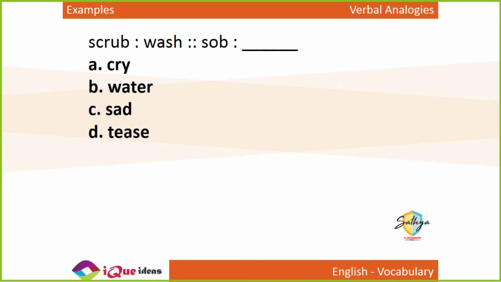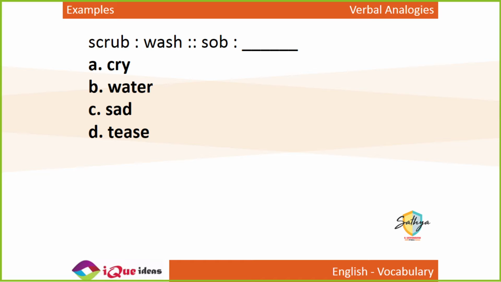Now, scrub is to wash as sob is to what? When you use a lot of force and wash, you call it scrubbing. Scrubbing is washing with force. So sobbing is crying with force. You wash something hard, you are scrubbing.